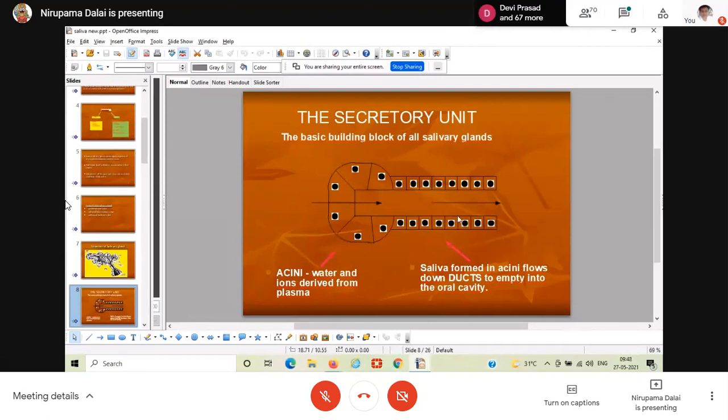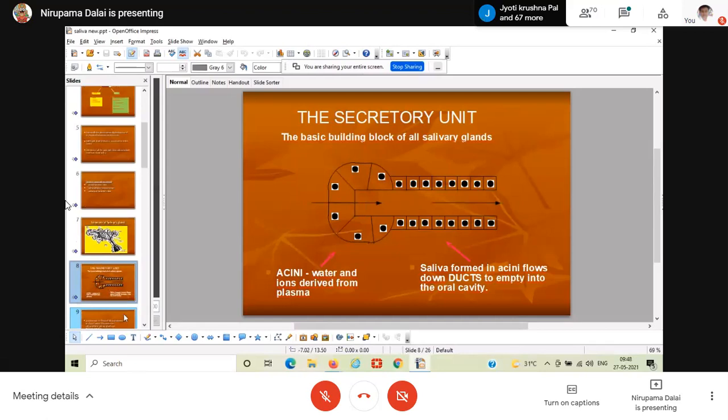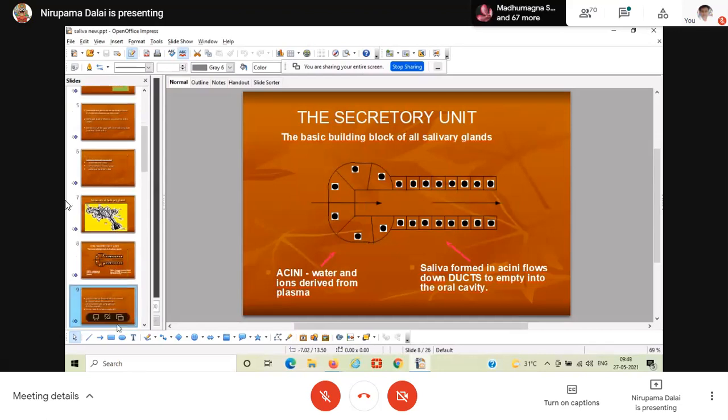Impermeable. So this means the tonicity of the saliva depends on the flow rate of saliva. When the flow rate of saliva is very fast, the tonicity is isotonic. Very good. So the final collection of saliva in the oral cavity contains a higher concentration of potassium and bicarbonate ions compared to that of the sodium and chloride ions. Okay.